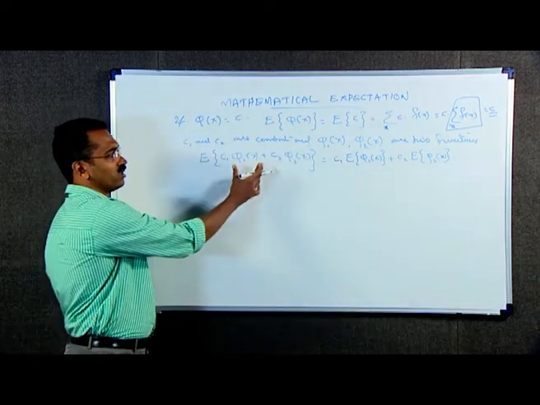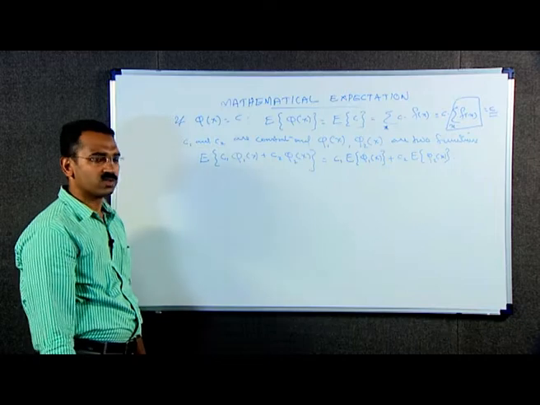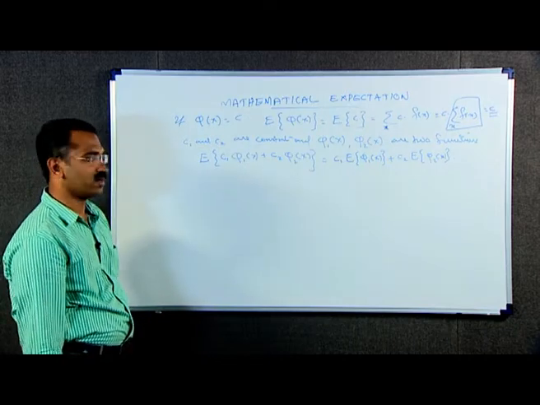We can prove this result by using the basic definition of expectation.